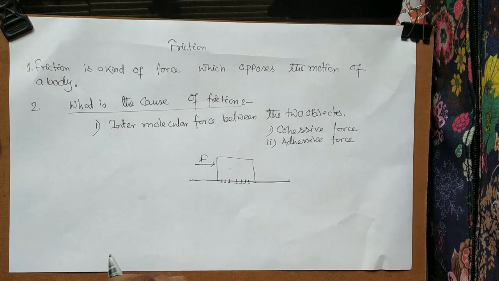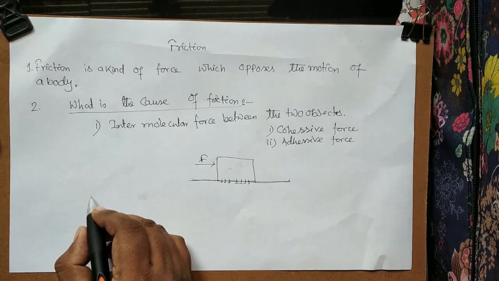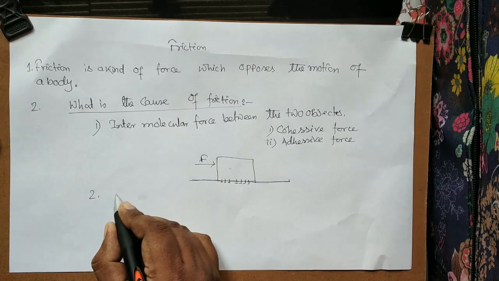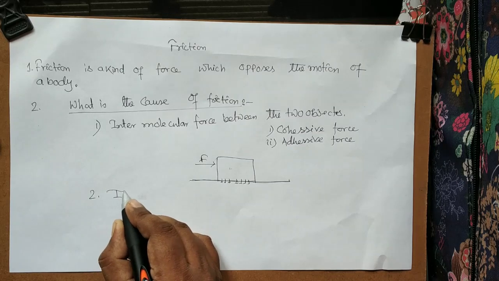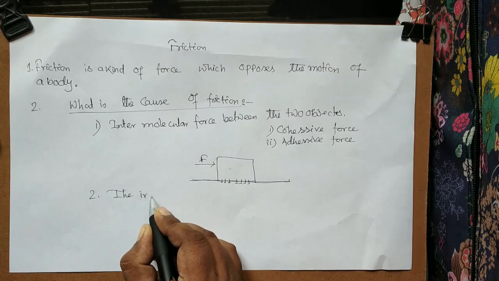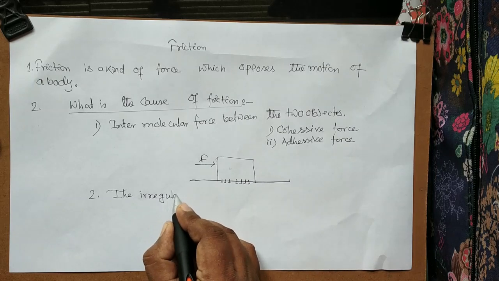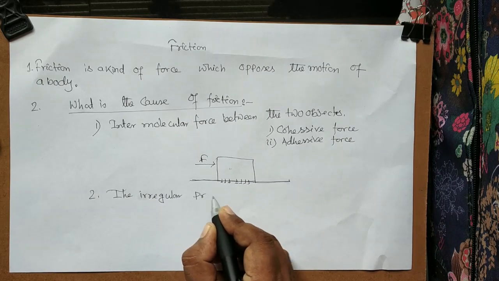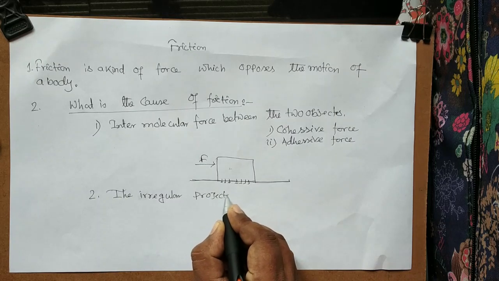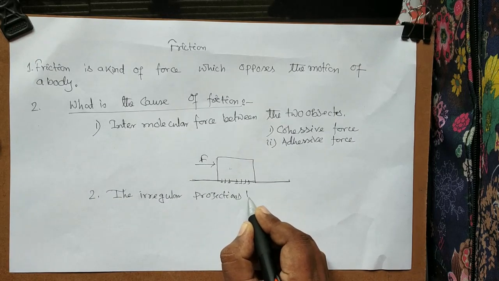So that is one of the causes of friction. Clear? Number two, the irregular projections between the plane.